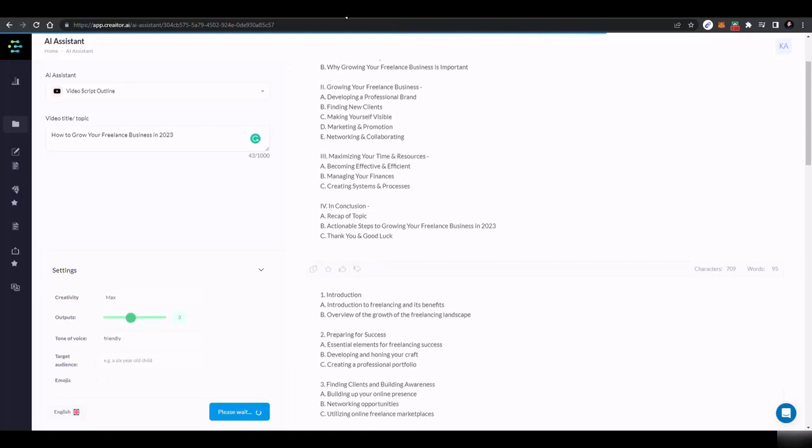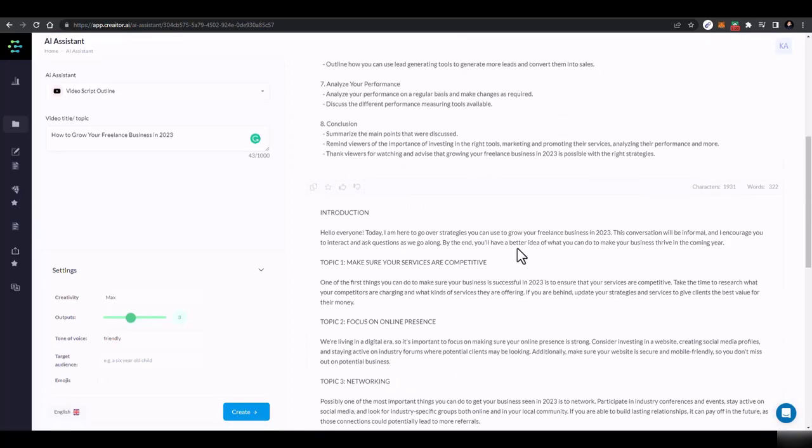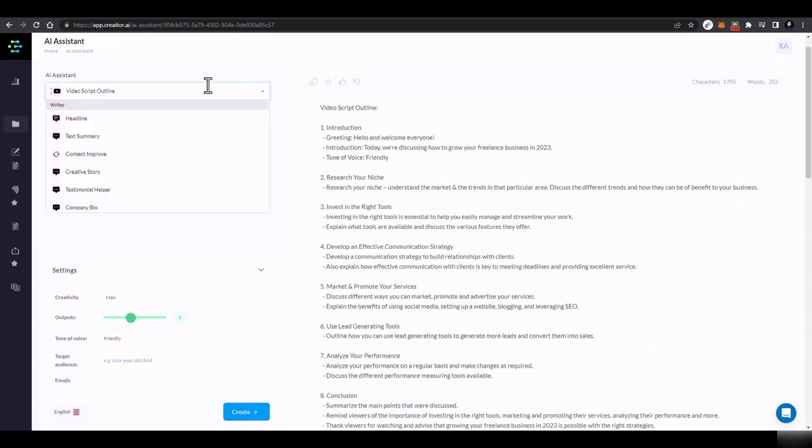And for a script outline, you can charge around $25 to $30 and more than that as well. And I'll also tell you how you can generate the scripts as well. Now here you have the detailed scripts and all that stuff, and you can just utilize these things. Now when you get back